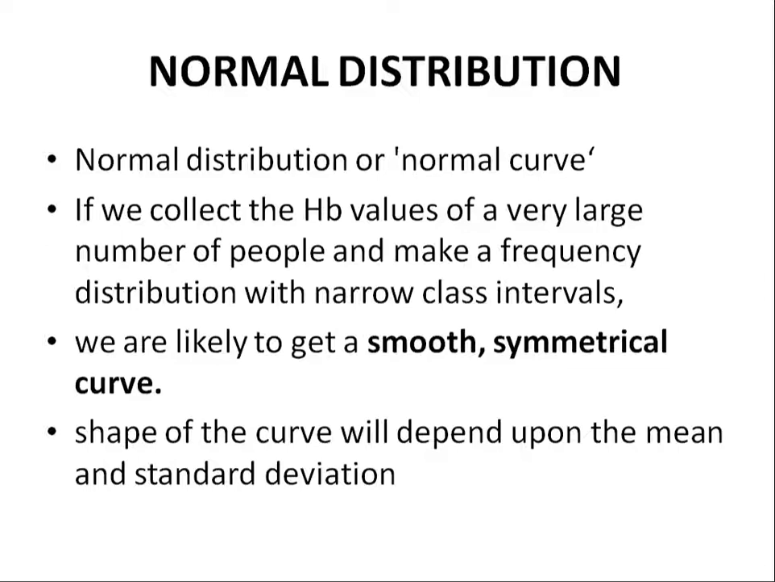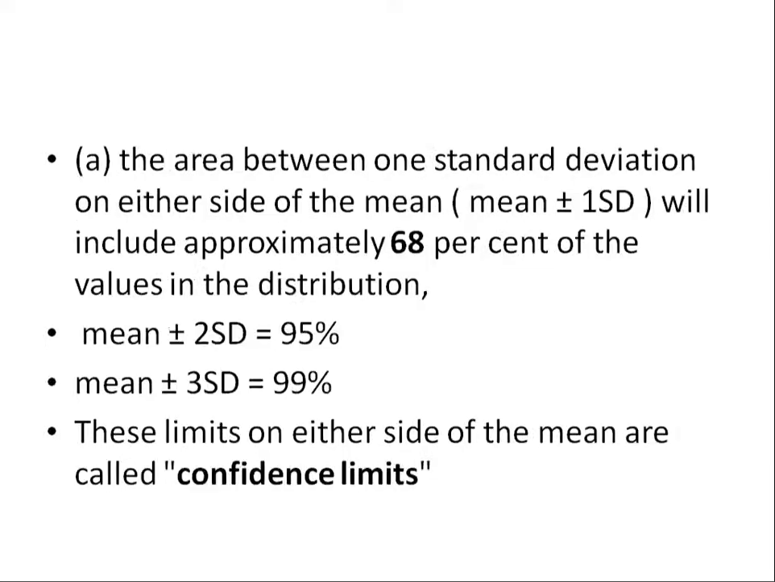Suppose we are taking a large population and collecting a large amount of data. For example, if you collect the hemoglobin values of a very large number of people and make a frequency distribution with narrow classes, the curve depends upon the mean and the standard deviation. There are very few important terms you need to remember: a smooth, symmetrical, bell-shaped curve. The shape of the curve will depend upon the mean and standard deviation. Whenever you take a large population, you will get a bell-shaped smooth curve. So these are the important points.